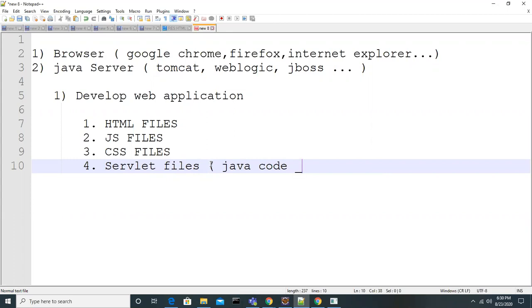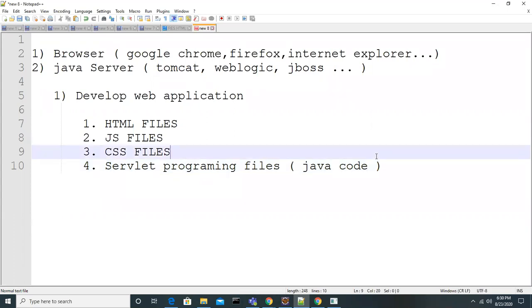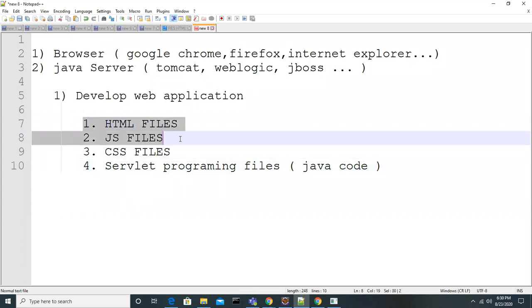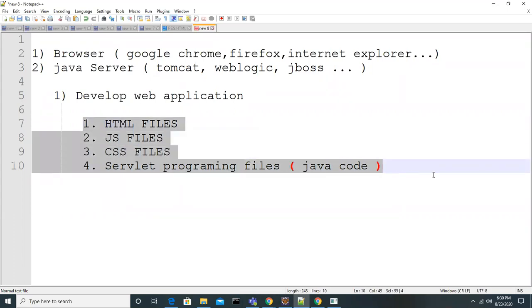You know how to develop any class and all, right? We can say servlet programming files. Servlet programming files are nothing but Java code. So these are the main four things you should be aware of to develop any web application. The basic thing. Okay, if you want to understand this, you need basic knowledge of Java.